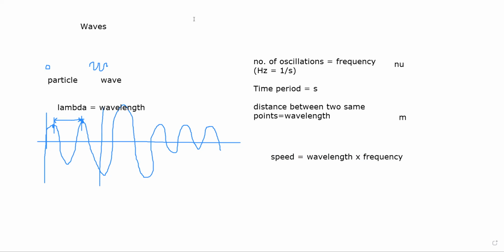Another component which I would like to share is the amplitude of the wave. Amplitude is nothing but how much the maximum point of a wave oscillation has deviated from its original equilibrium position. So this much is given the amplitude. So this is the amplitude of this particular oscillation, given by the letter A.